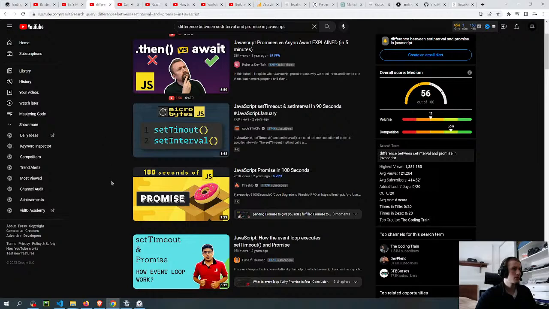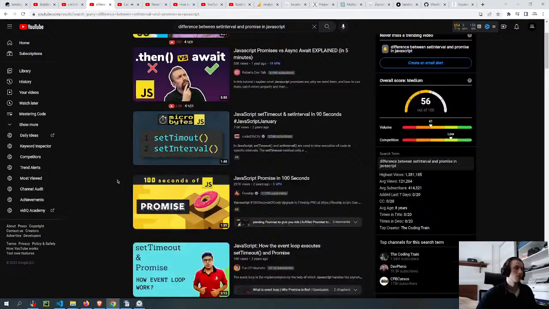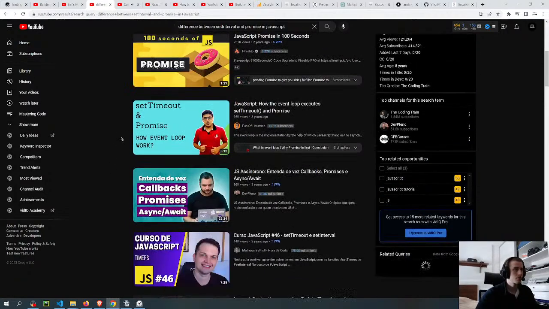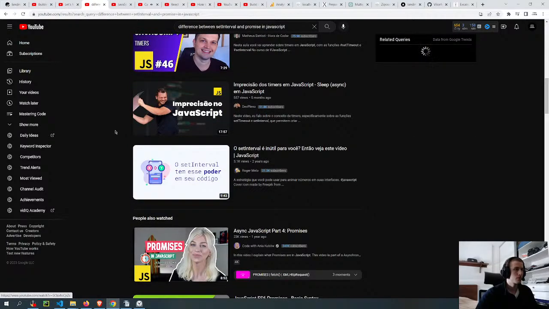Now, the event loop will give priority to the callback functions sitting in the microtask queue. That means the event loop will push those into the call stack first, so they will be executed first. And once all the callback functions in the microtask queue are executed, only then will the event loop start pushing functions from the callback queue into the call stack. So the microtask queue gets priority over the callback queue. Let's understand this with an example.